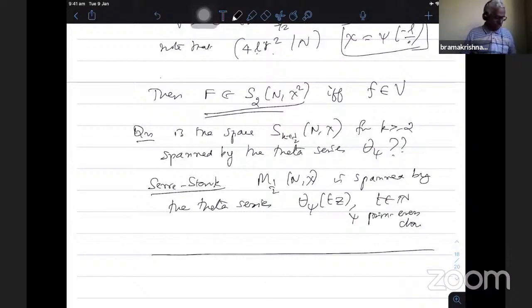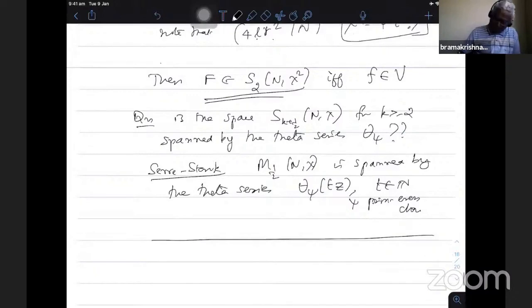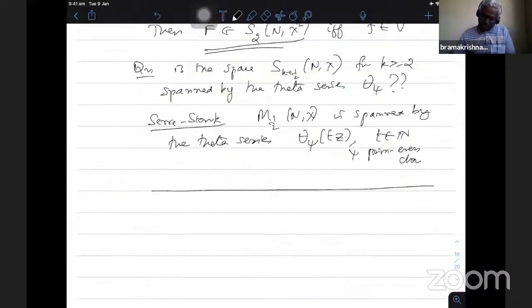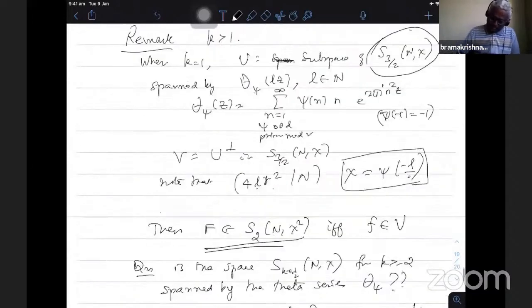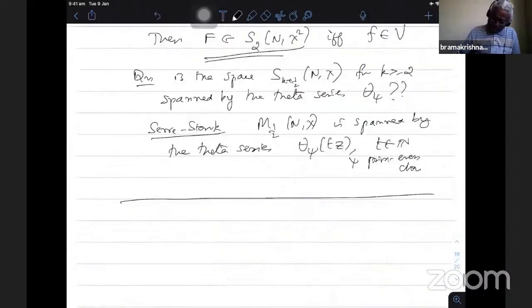Okay, now the next one, maybe I'll give the definition of the Shimura lift for the purpose, because there is so much confusion. We just mentioned that F belongs to S k plus half n chi, with F bar T p square equal to lambda p f for all p.